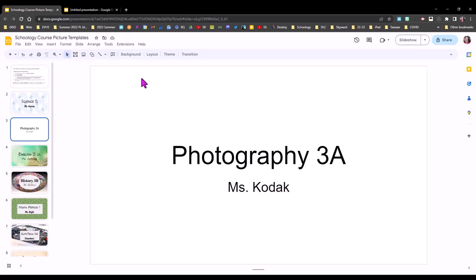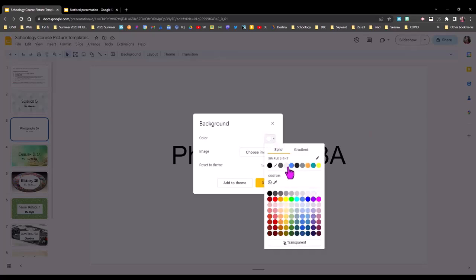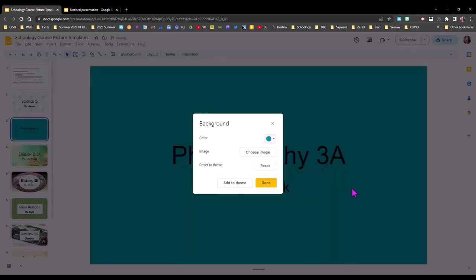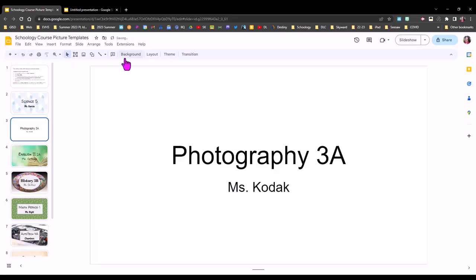So you can put a background on your slide by simply coming up here and clicking on background on the toolbar, or if that's not showing, you can go to the slide menu and select change background. Both will take you to the same spot. And here I can either just choose a solid color. So if that's more my style, I could choose a color and be finished. I might have to play with the font color a little to make it show up. But I want to actually do a picture, so let me undo that coloring.